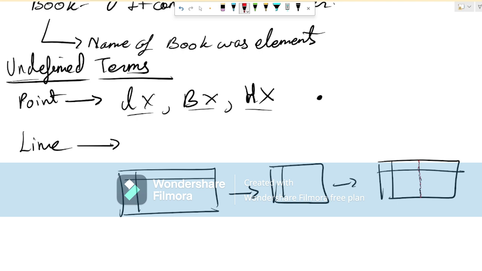Try doing this at home. Fold a paper and then you will see that a straight line is formed. So that line is actually called line. This line cannot be drawn fully. This line you see over here, it cannot be drawn fully. It has a length which is infinitely going on. It can neither be counted.